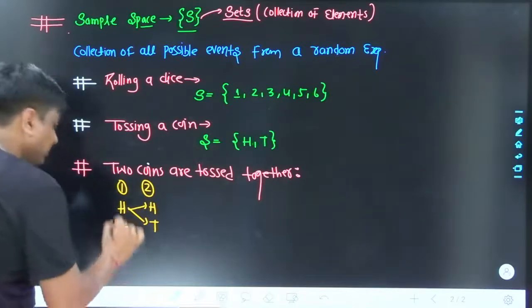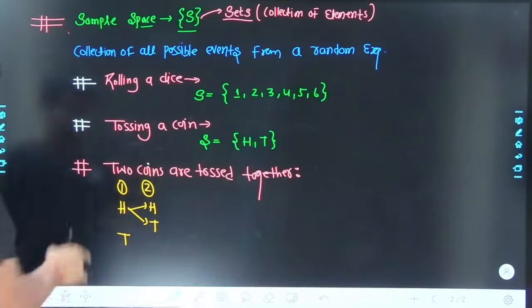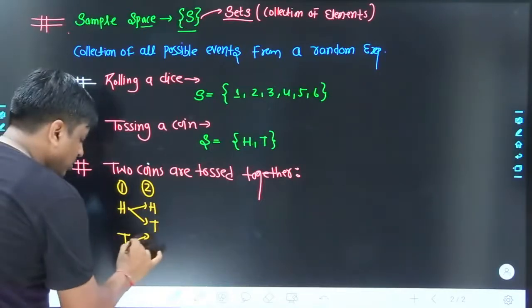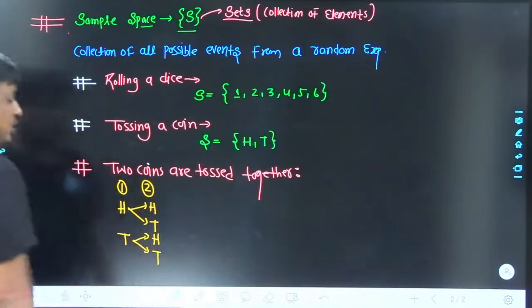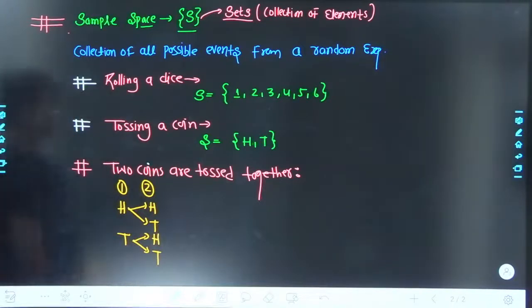Now we take another scenario. The first trial has been received as a tail. Again, we get two branches over this tree: tail over head, tail over tail. So how many different possibilities did we have? In total, 4 different possibilities.